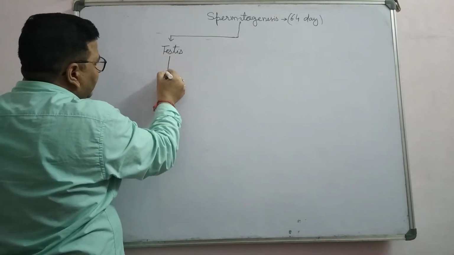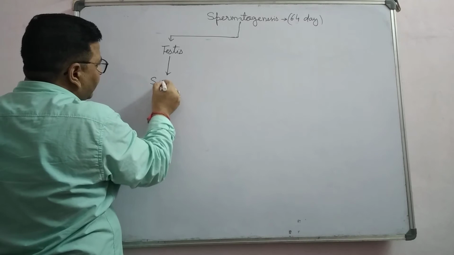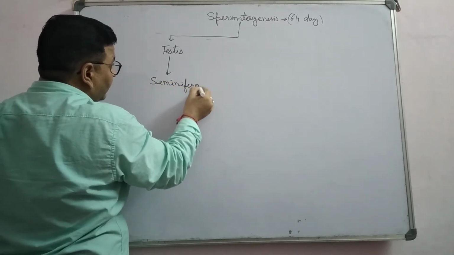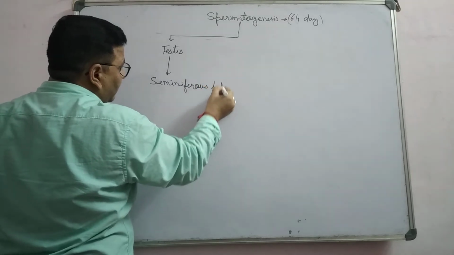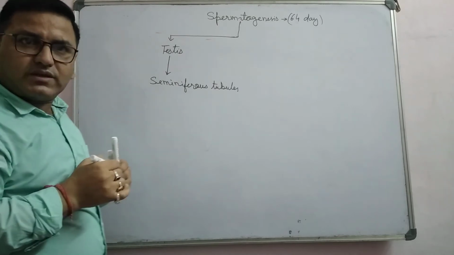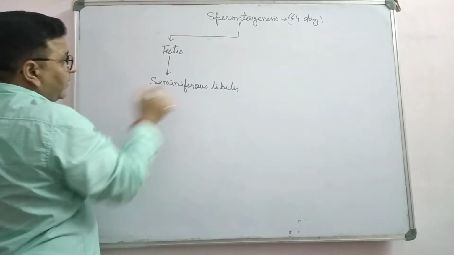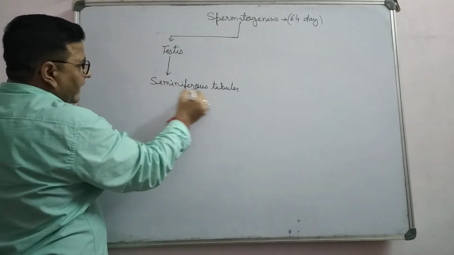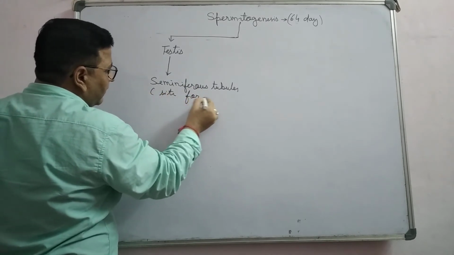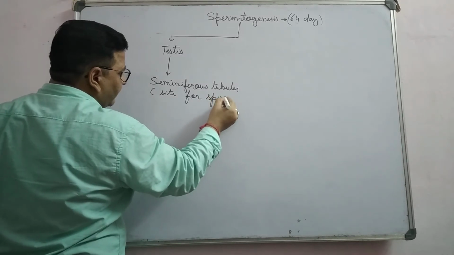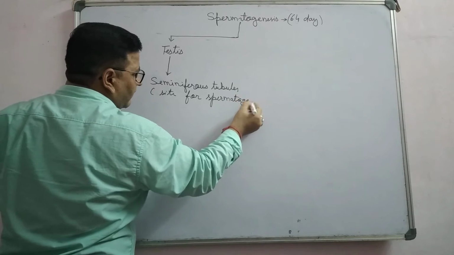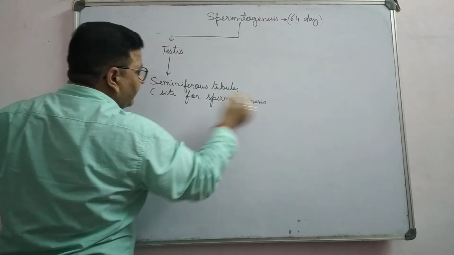Inside the testis, there are seminiferous tubules. These are the structural and functional unit of the testis. These seminiferous tubules are the site for spermatogenesis.